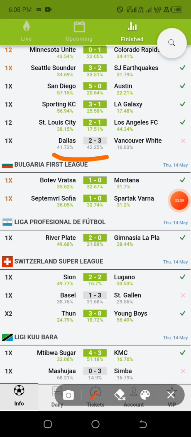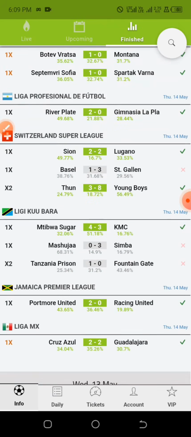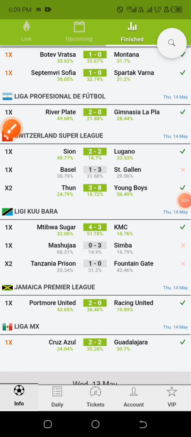For example, the game that we have Dallas against Vancouver Whitecaps, and we have some other games here. That is the match between, I think, Basel against Saint Gallen. Okay, that is today. Basel against Saint Gallen. They lost. They were predicted as home team to win or draw.